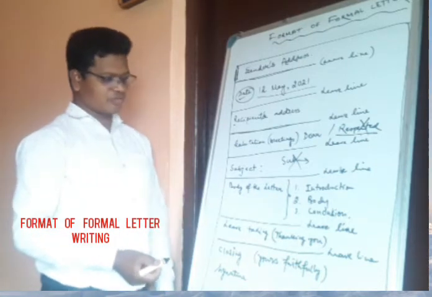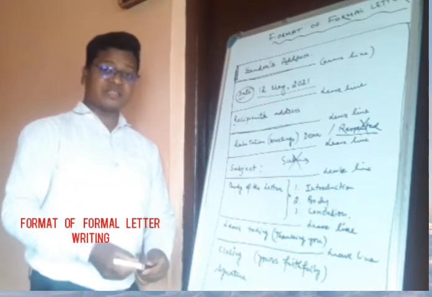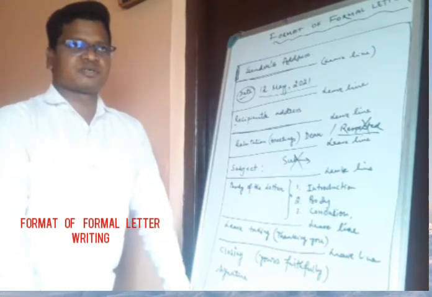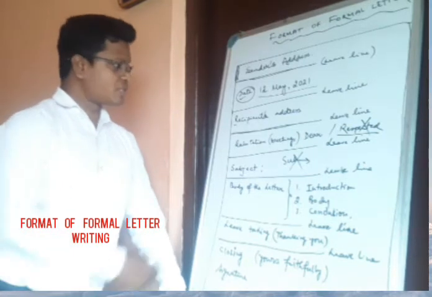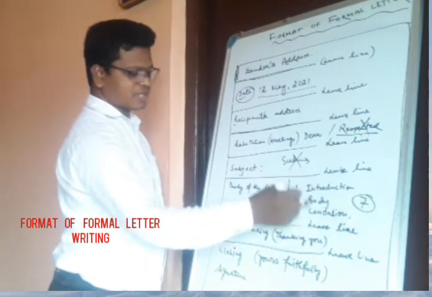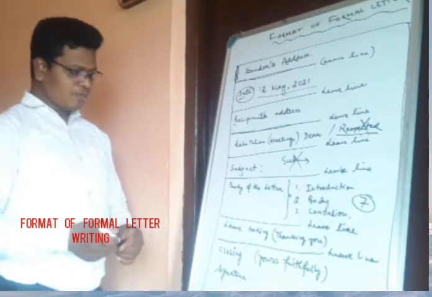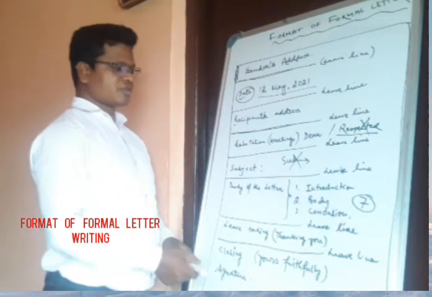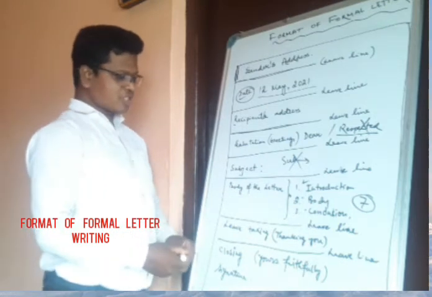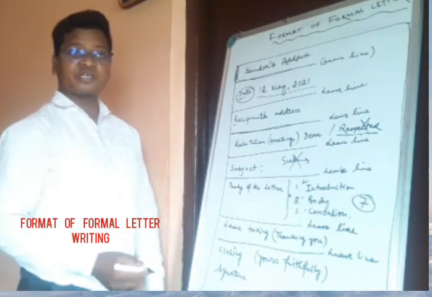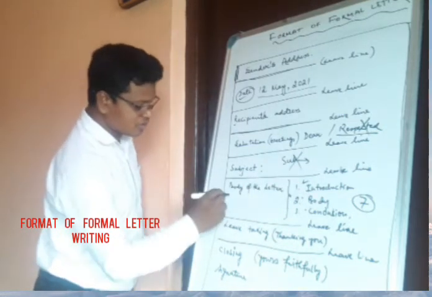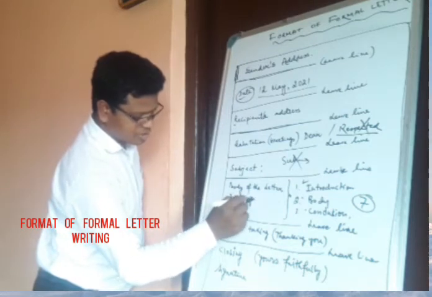Then the body of the letter. When you write the body of the letter, that is the main thing of the letter, because here we have the maximum marks. The marks provided in this format are almost 7 out of 10, so 7 come here only. So we need to be very careful about giving the introduction, the body and the conclusion. For these you need to write in 3 different paragraphs. You must write the body of the letter in 3 paragraphs. Remember that, 3 paragraphs.